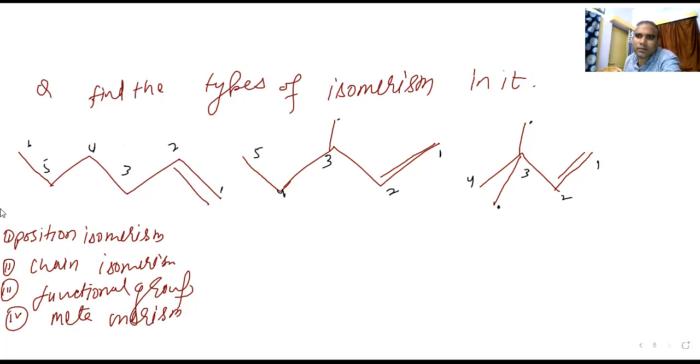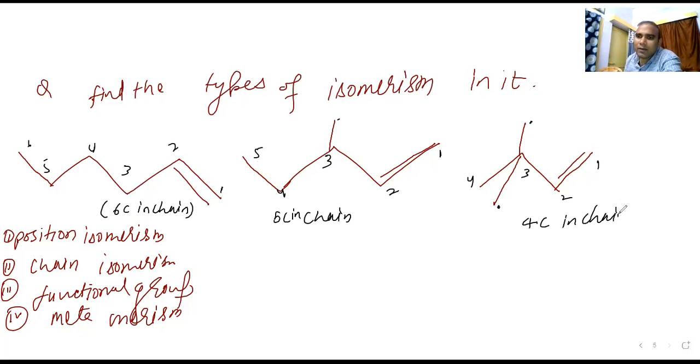So here 6 carbon are there, 6 carbon in chain. The parent chain has 6 carbon. How many carbon are you counting? 5 carbon in chain. How many are there? 4 carbon in chain.